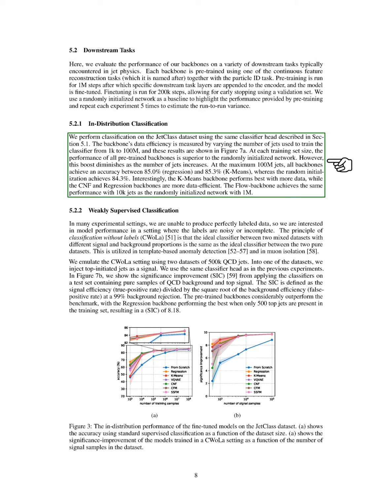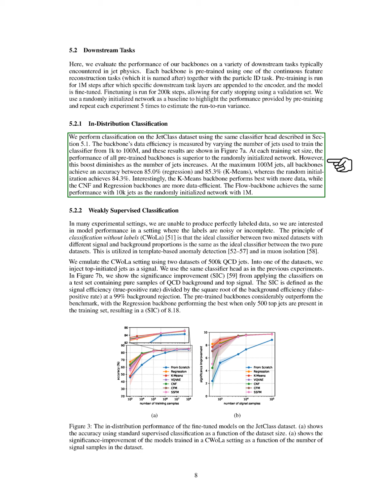We measure the backbone's data efficiency by varying the number of jets used for training the classifier from 1,000 to 100 million, with results displayed in a figure. At each training size, all pre-trained backbones outperform the randomly initialized network, although this advantage decreases as the number of jets increases.